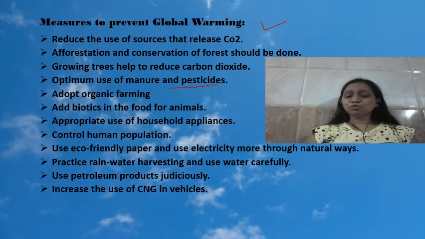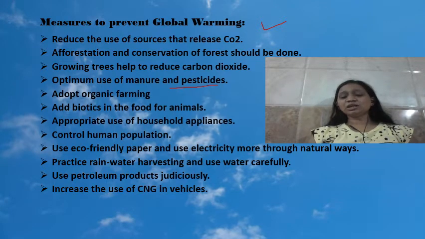Add biotics in the food for animals. Appropriate use of household appliances, control the human population, use eco-friendly paper and use electricity more through natural ways. मैंने आपको ऑलरेडी बताया कि नेचुरल वेज ऑफ इलेक्ट्रिसिटी क्या है. विंड मिल्स है, टाइड्स है, थर्मल पावर एनर्जी है, that all are the electricity which is used by natural ways.